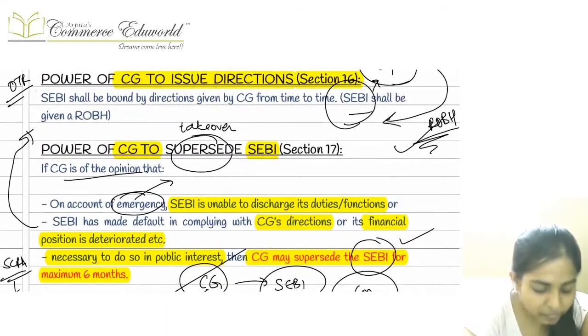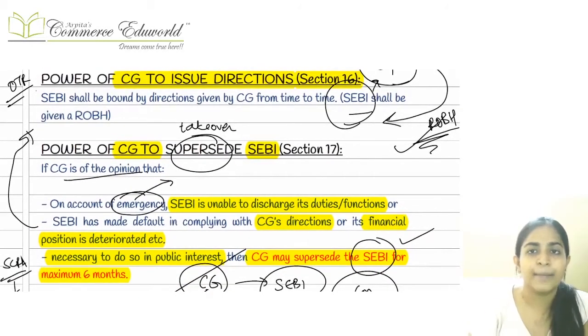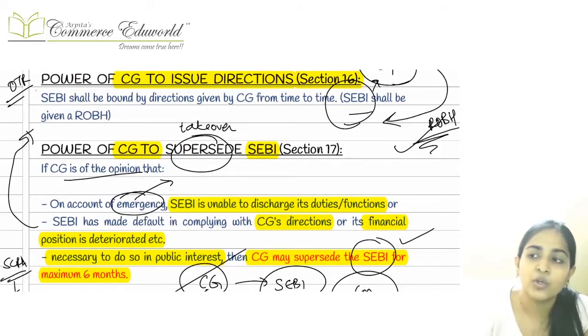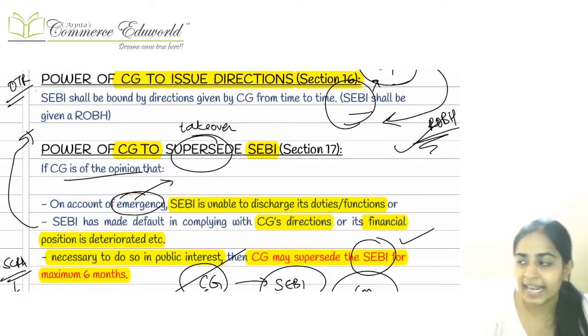Right now, coming back to the central government and the SEBI part, the central government has the power to give directions to SEBI. Right, it has the power, just like SEBI was giving directions to the RAC.